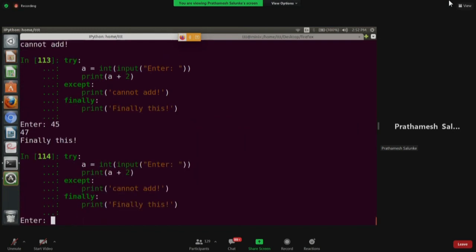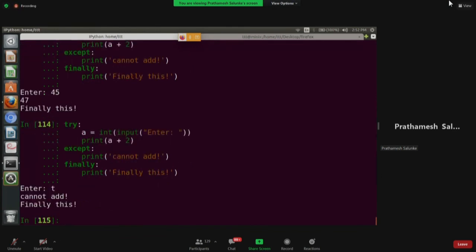And suppose you give invalid input, then also it will say cannot add, and it still goes into finally. Yeah, maybe I've taken a lot of additional time, but fine. So we saw what exceptions are, how to handle exceptions, and how to handle multiple exceptions. Then the else block is executed only when there is no exception. Finally, whether there is an exception or not, it will always be executed.